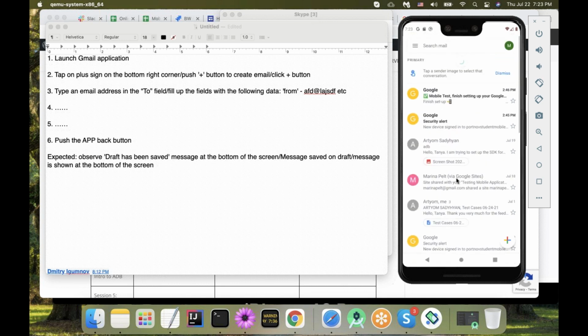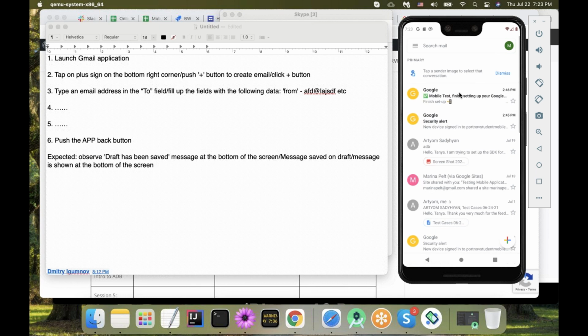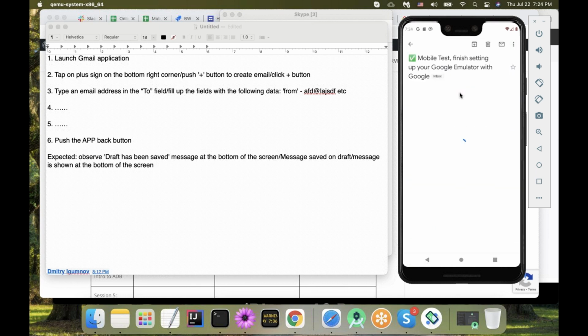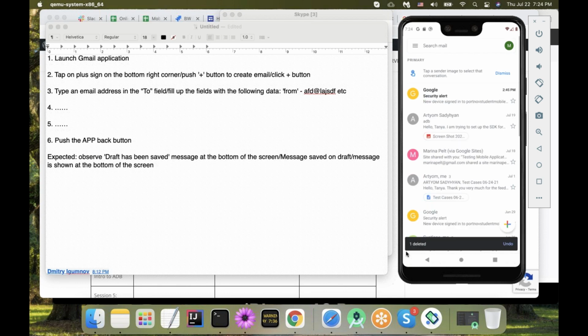So I'm on the main screen. Things are even easier. Wait, Marina, I'm sorry, I'm not going to delete your mail. So I'm going to delete this one. I'm on my home screen. I go and choose any inbox message. I do this, and I see one deleted with undo message again.